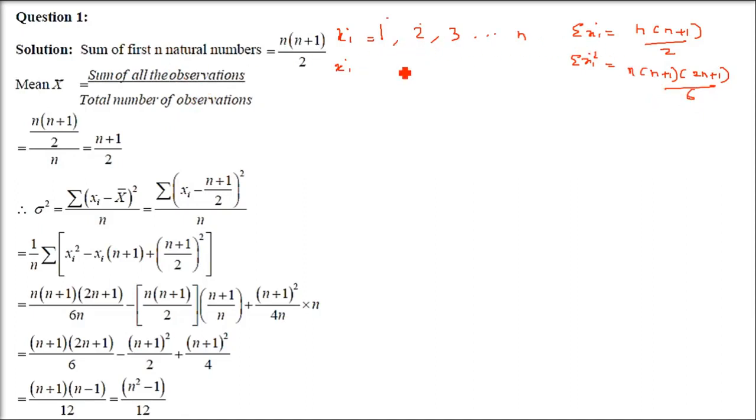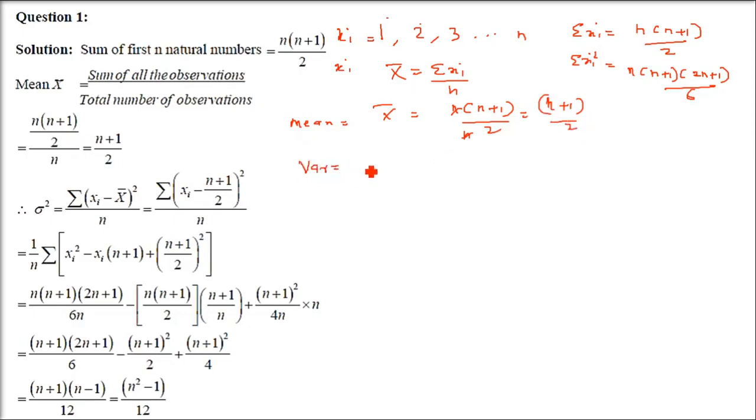So how to find the mean? Mean is x bar. So x bar is sigma xi by n, that is, sum of all the numbers divided by the number of observations. We just found the sum is n(n+1)/2. Sigma xi divided by n, n gets cancelled, so you have x bar as (n+1)/2. So this is your mean.